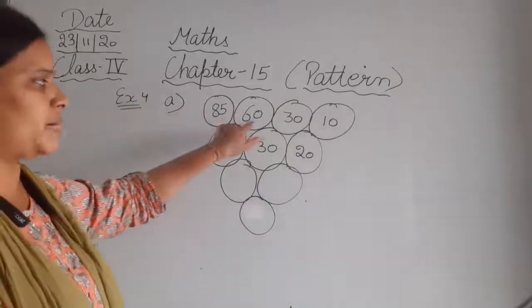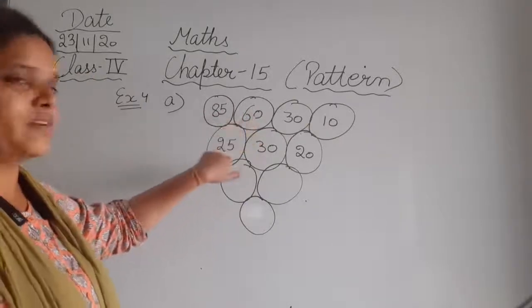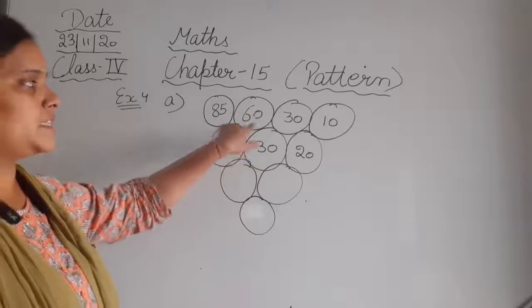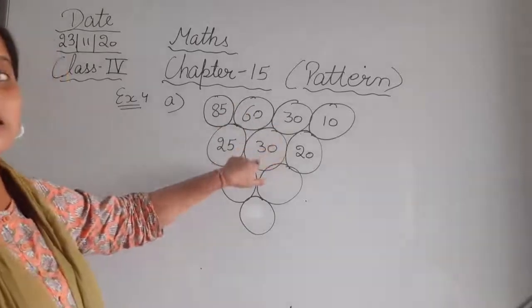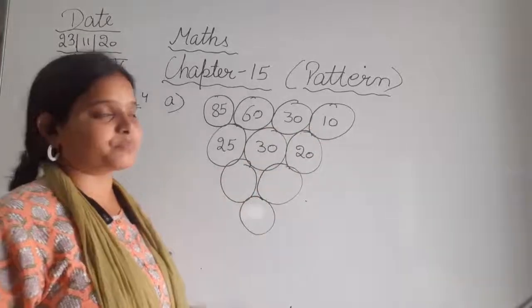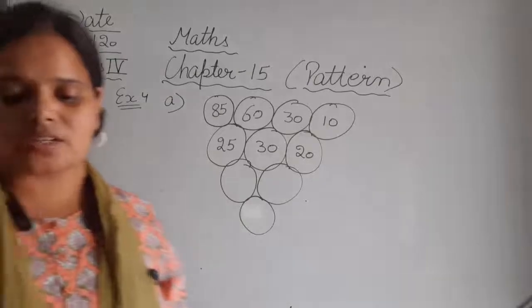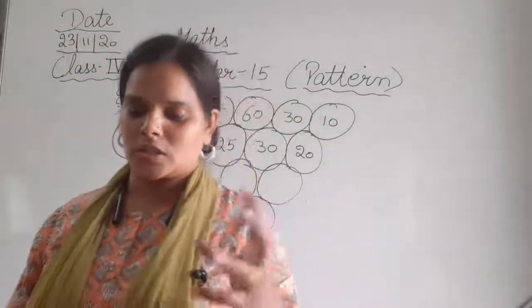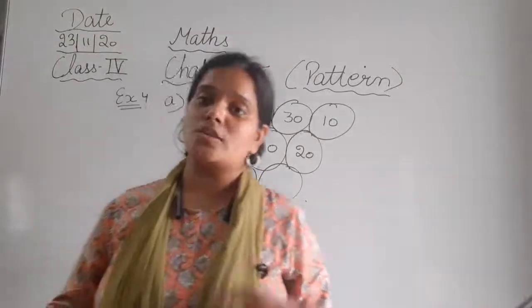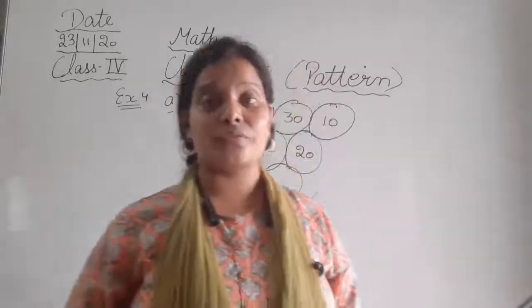देखिए 85 minus 60. 85 में अगर हम 60 minus करेंगे that will be 25. 60 minus 30, 30. 30 minus 10, 20. So here they are using the pattern of subtracting the difference of 2 consecutive numbers. So जो हमारे 2 consecutive numbers हैं, they are taking the difference of that.